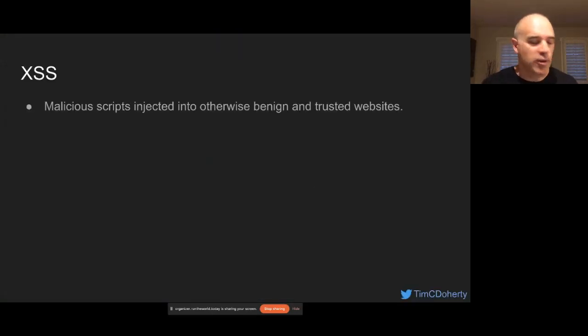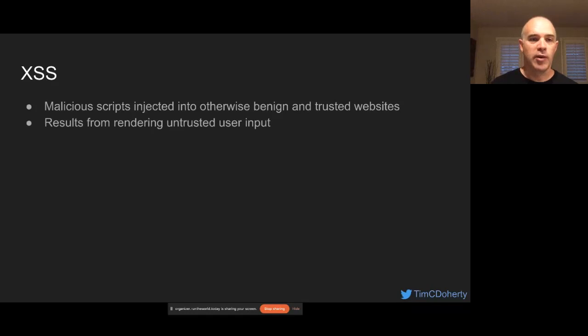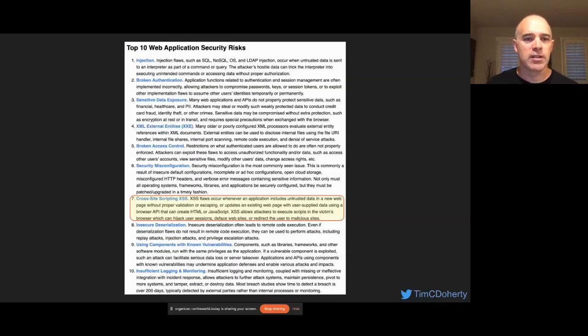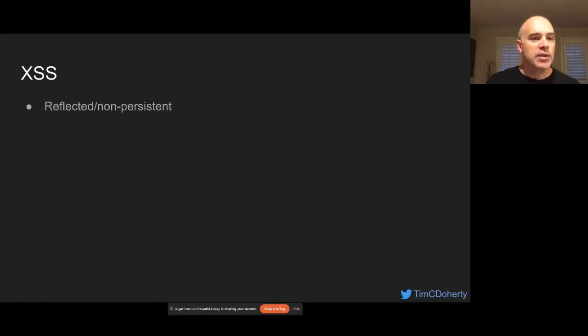So cross-site scripting is when an otherwise benign or trusted website has malicious script injected into it, and it results from rendering untrusted user input. This exploit regularly appears on the OWASP top 10, and while the most recent, published as of 2017, drops cross-site scripting from 3 to 7, it is nonetheless in the top 10, meaning it is a widespread application security risk. There are 3 types of cross-site scripting.